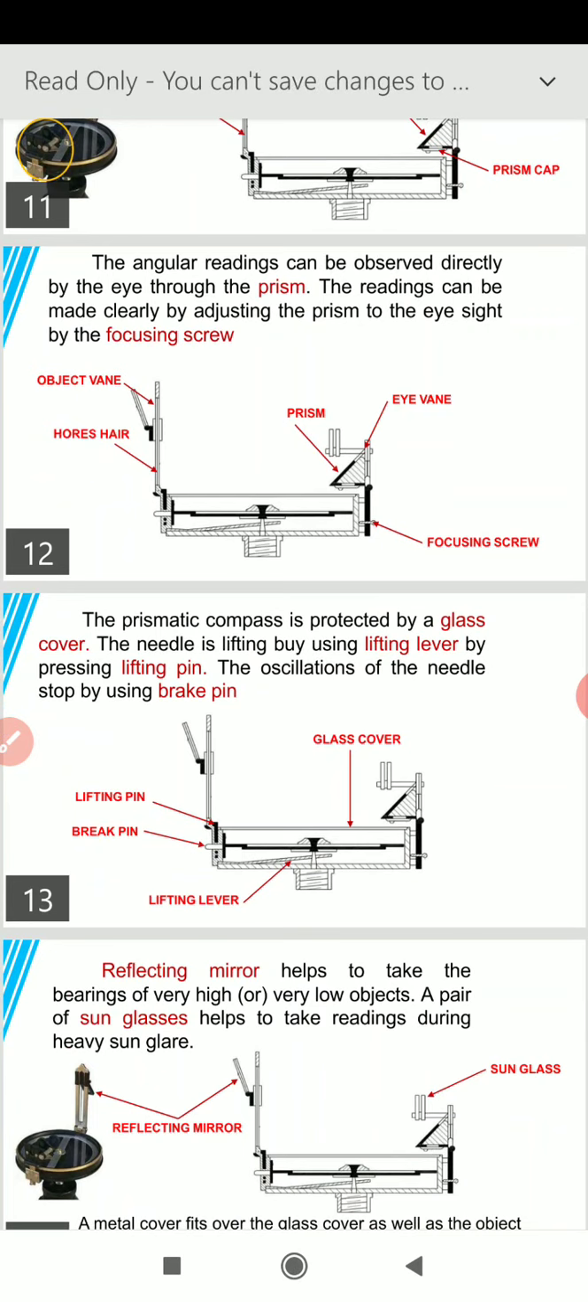The needle is lifted by using the lifting lever. By pressing the lifting pin, the oscillation of the needle stops by using the brake pin. So when I showed you the prismatic compass, the function of the brake pin was also made clear. When we press the pin, the oscillation of the graduated circle comes to a halt, and it helps in getting the reading clearly and accurately.